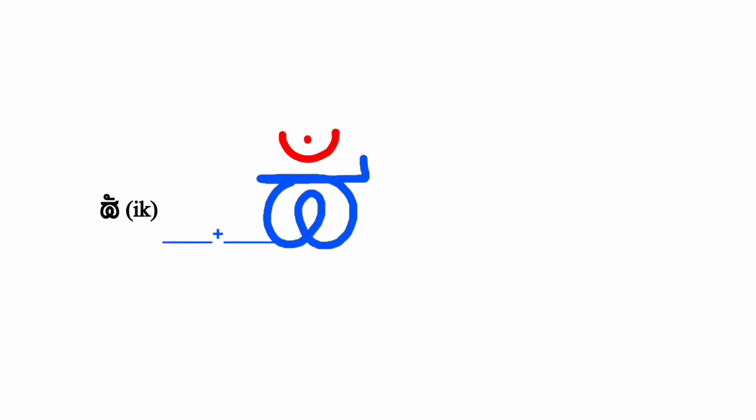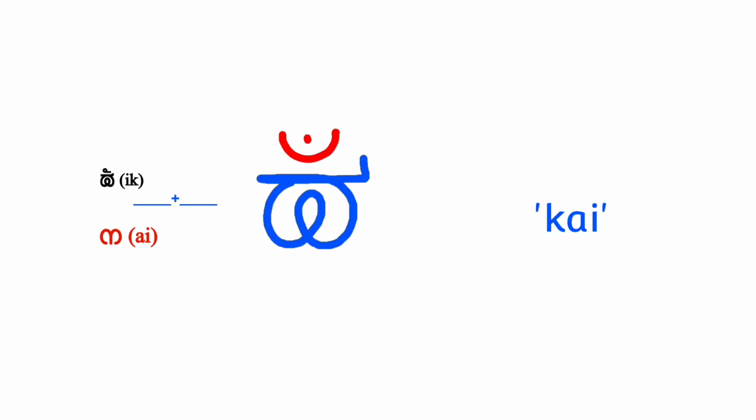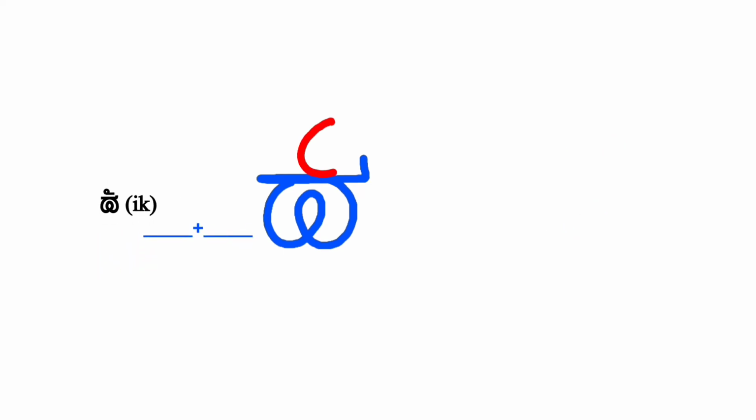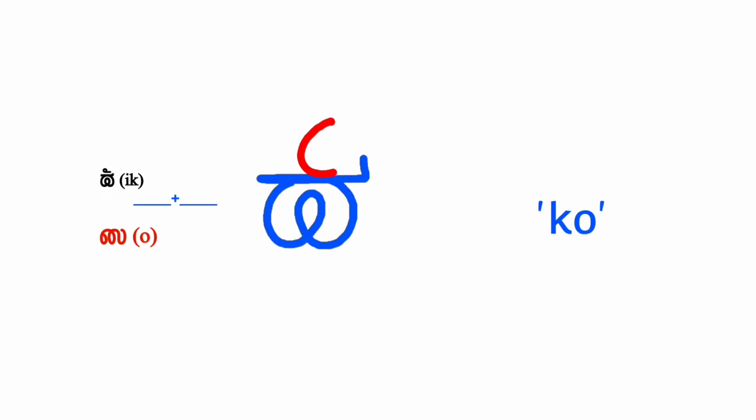For I sound, a crescent moon-like symbol is put at the top of the letter with a dot above, but it does not touch the letter. For O sound, a C-like symbol is put at the top of the letter. This touches the letter at one end. For stretched O sound, the symbol C is curled.